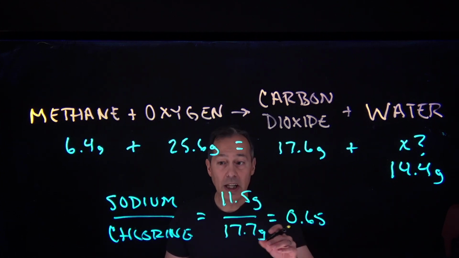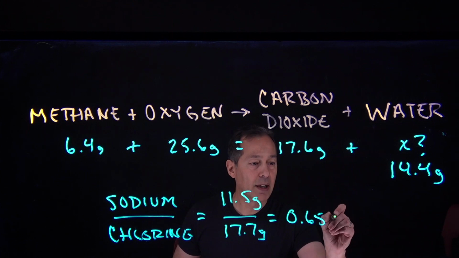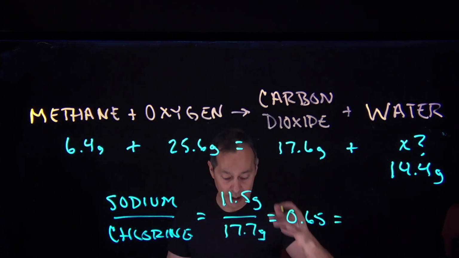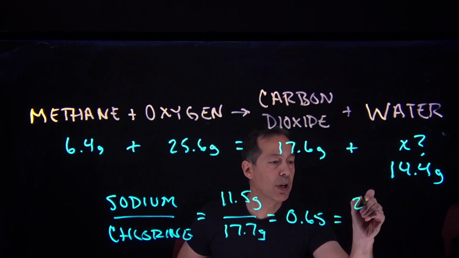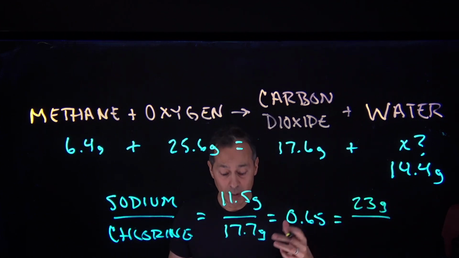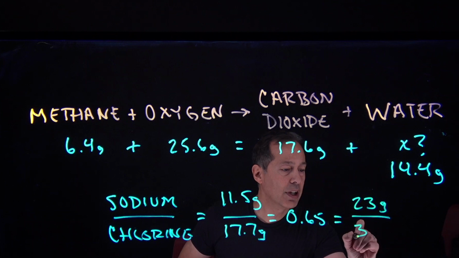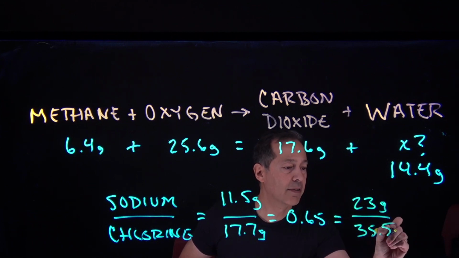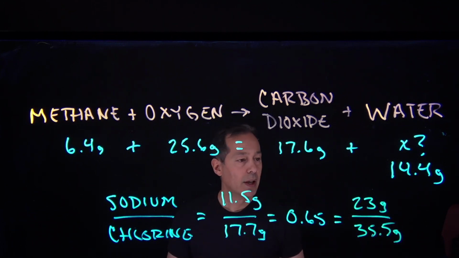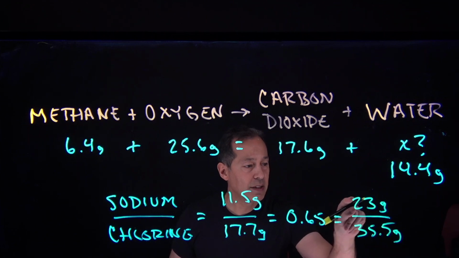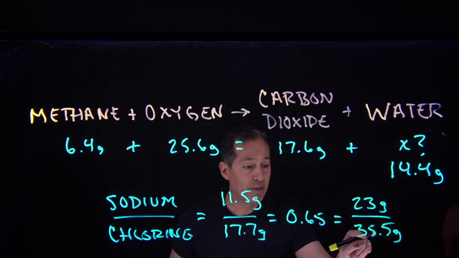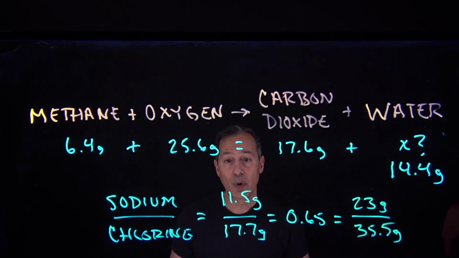Now if we were to take a look at two other masses combining here between sodium and chlorine, another example would be 23 grams of sodium would completely react with 35.5 grams of chlorine. And if we take 23 divided by 35.5, we'd end up with the same ratio.